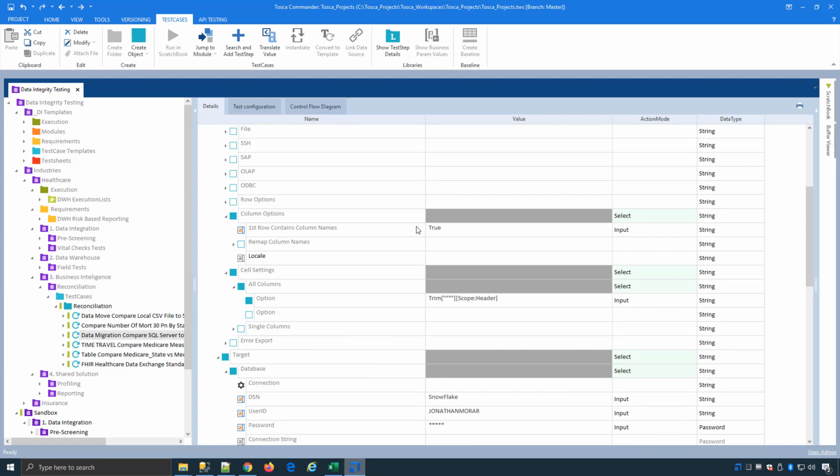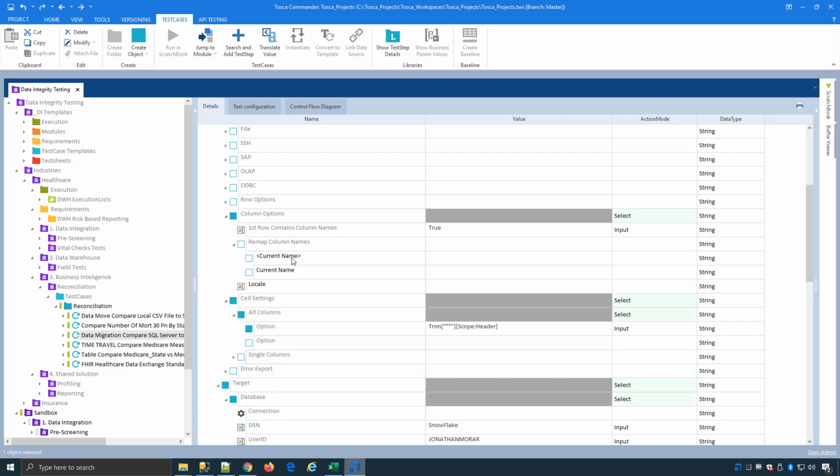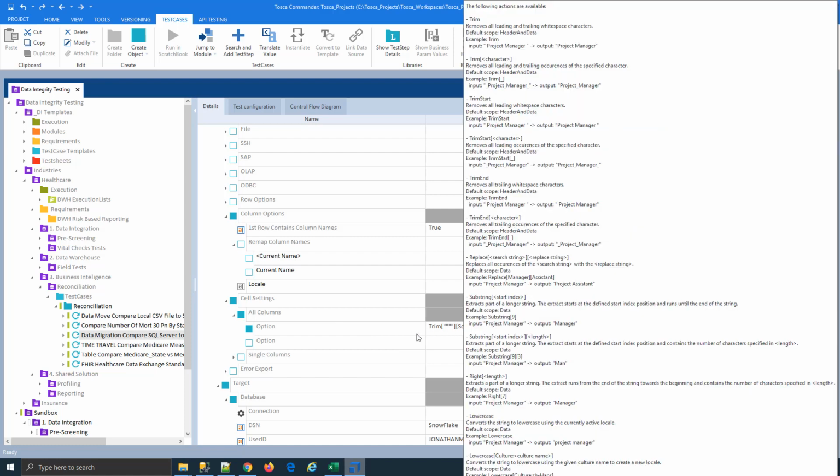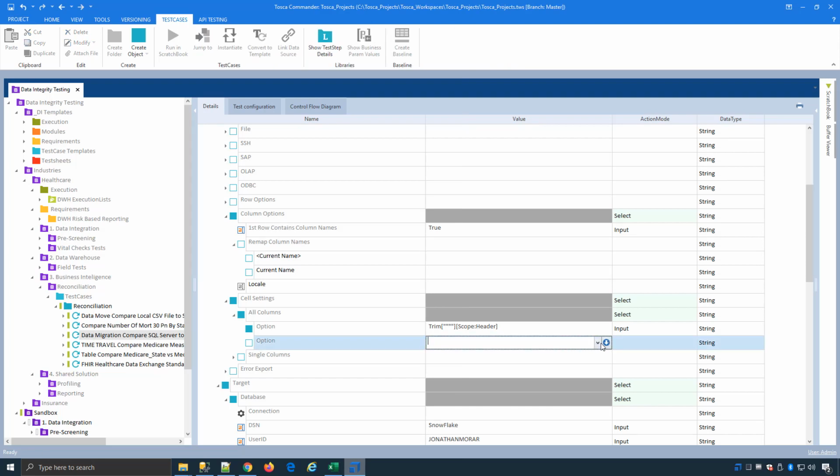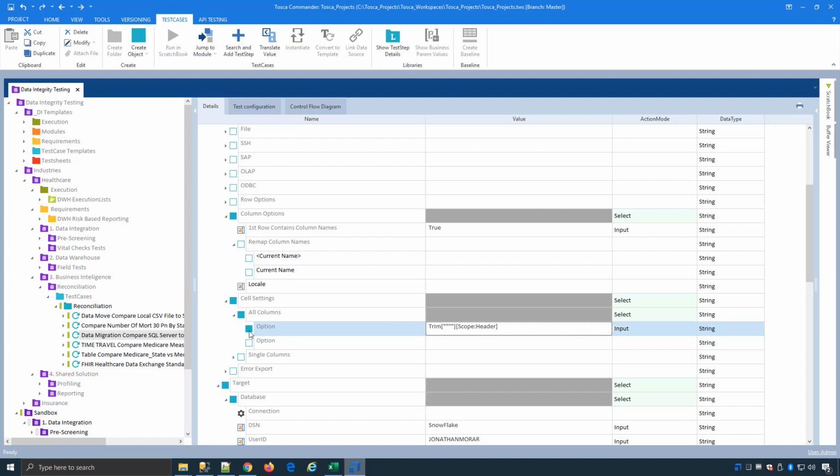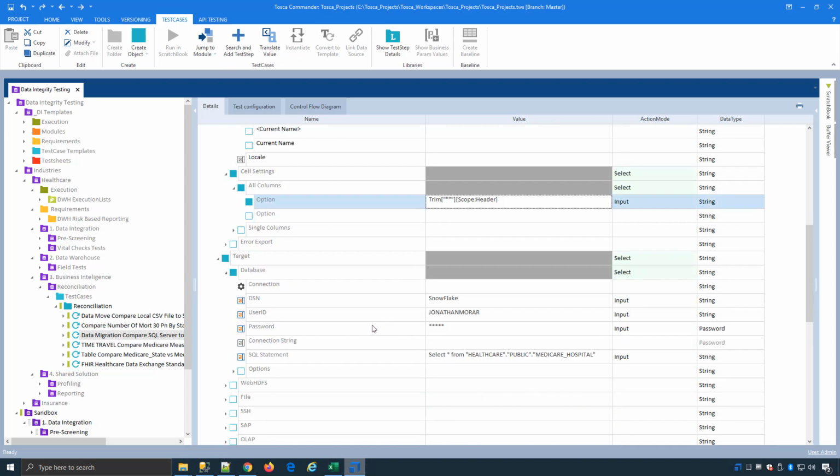Along the way, you can set up settings like, does the first row contain the column names? I can say true. I can remap column names if they've changed completely, like you saw me do in the wizard for those types of tests. Here we would just remap them ourselves, and this avoids you having to write a lot of SQL queries. You can trim out double quotes in the headers. When I uploaded that data, a lot of double quotes appeared in Snowflake, so it had a mismatch, which would create a lot of errors. But you can see all the transformations or formatting changes can be taken care of using out-of-the-box functions here, like substringing, uppercase, lowercase, removing commas and dots. And of course, you can write your own SQL queries as well.